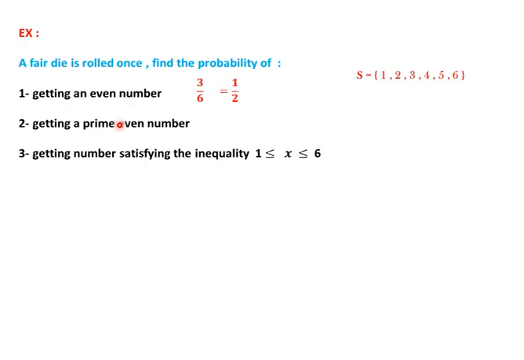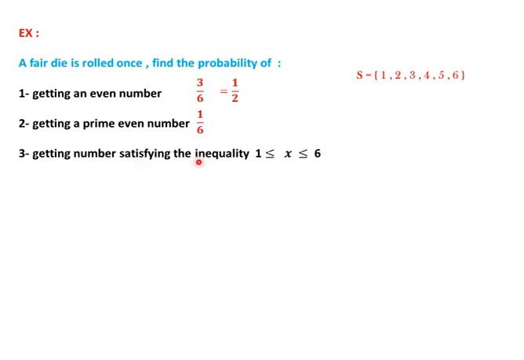Getting a prime and even number. First search for primes: 2, 3 and 5. But which of these numbers is prime and even? Only 2. How many prime and even numbers? 1 number, which is 2. Then the probability of getting a prime even number is 1 over total, 1 over 6.